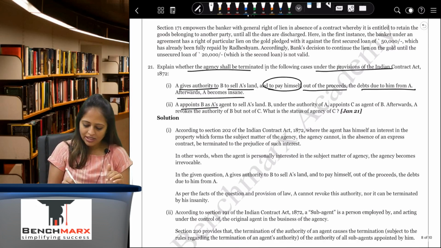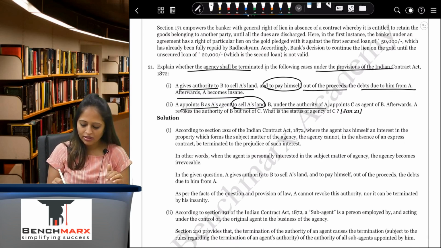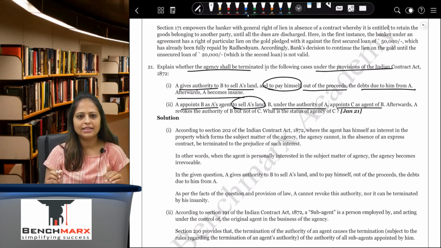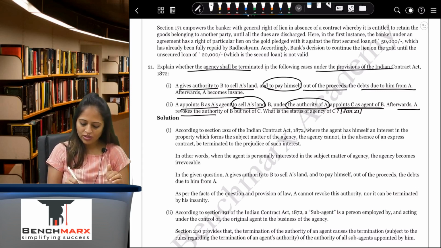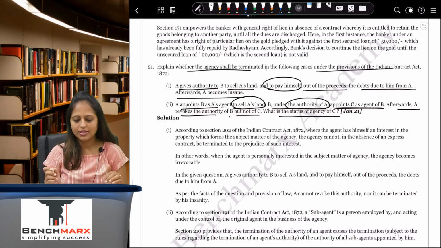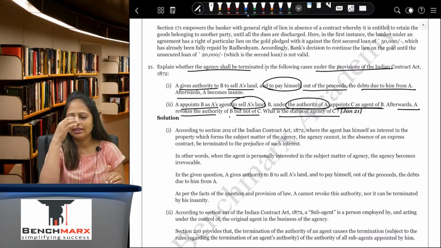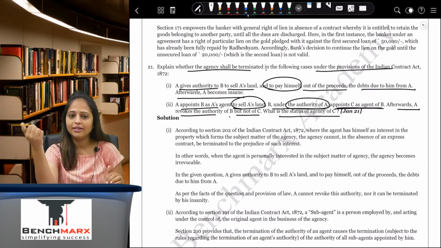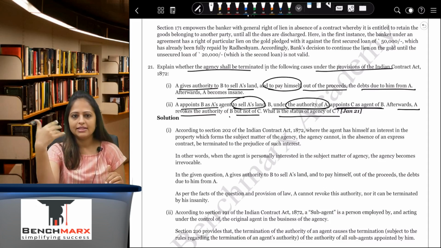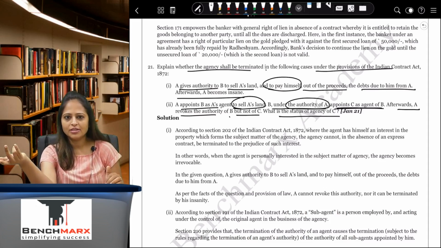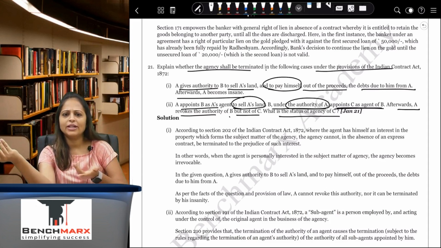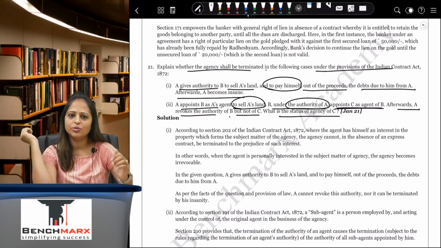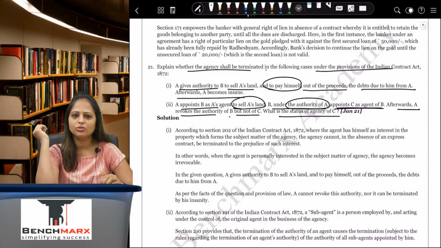A appoints B as agent to sell A's land. B, under the authority of A, appoints C as an agent of B. So under the authority he has appointed the sub-agent. Afterwards A revokes authority of B but not C. What is the status of agency? So first you say that appointing a sub-agent is not valid unless it is authorized. In this case, because it is authorized, he has appointed a sub-agent. Once the agency is revoked, the sub-agent is automatically revoked because he is not directly reporting to the principal, he is reporting to the agent only.